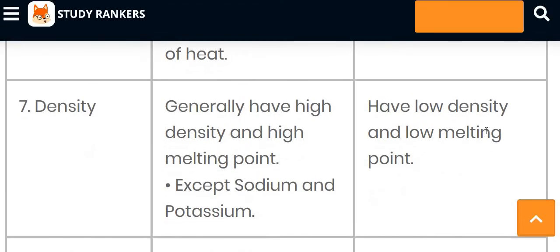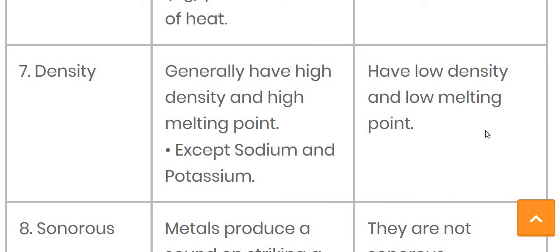Now let's move further. The seventh property is density. Metals generally have a high density and a high melting point, but there are also two exceptional cases, sodium and potassium, which both have a low melting point.